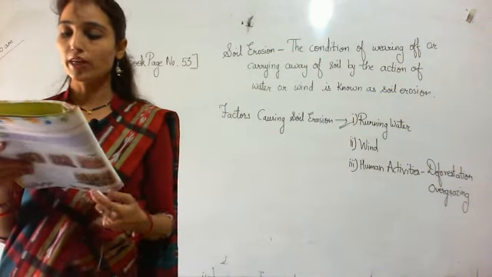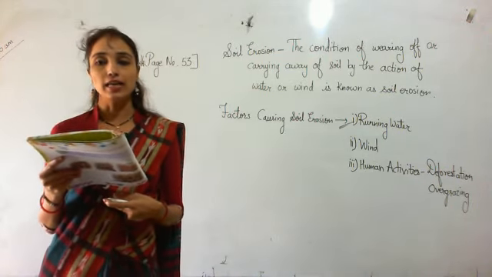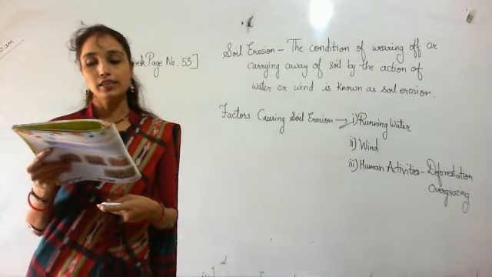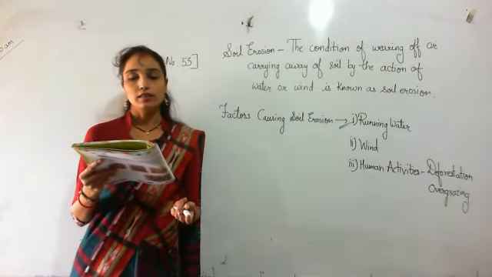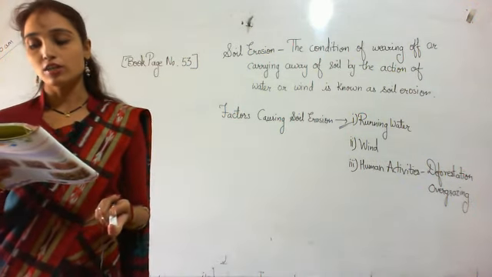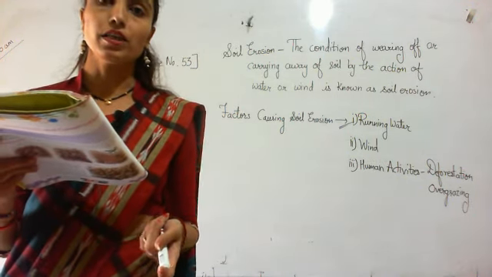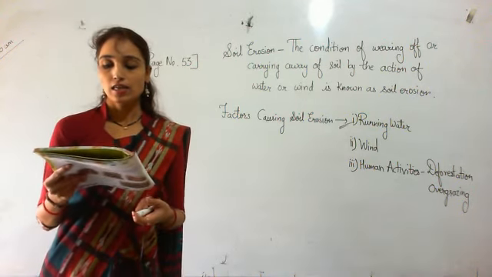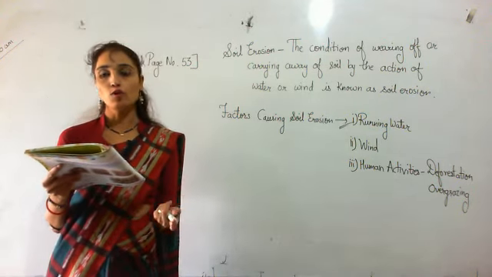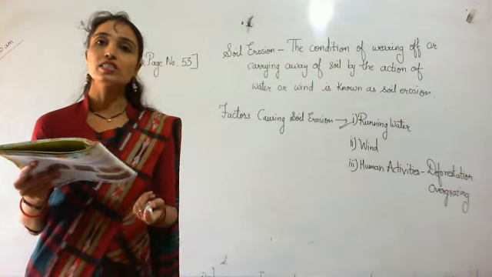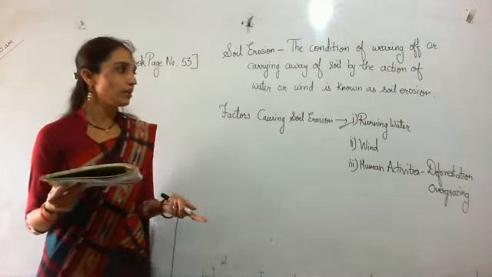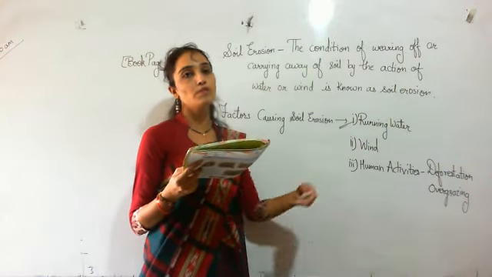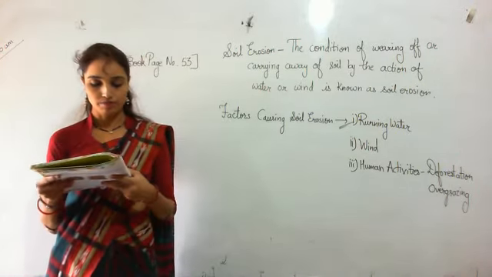The problem of soil erosion becomes acute in hilly areas as the flow of water is faster over the incline. Faster the flow of water, the more is the soil erosion. So running water, the faster the flow, the more responsible for soil erosion.